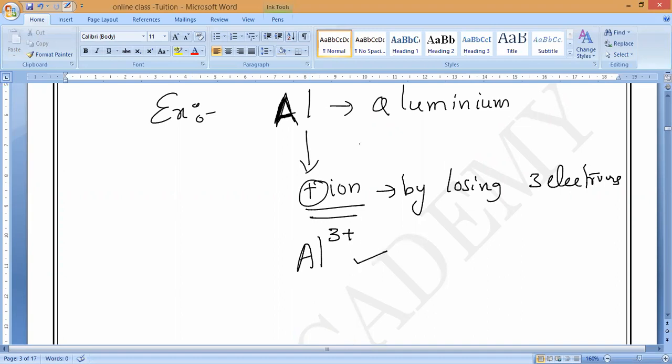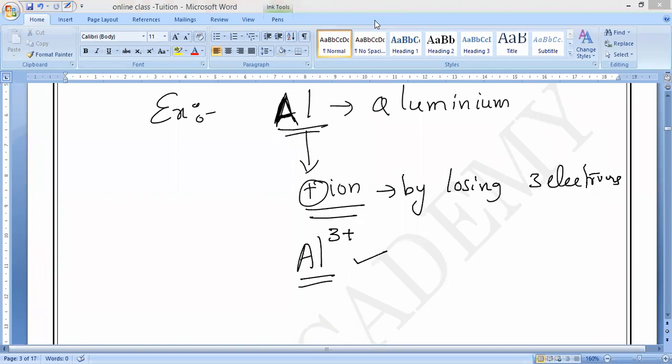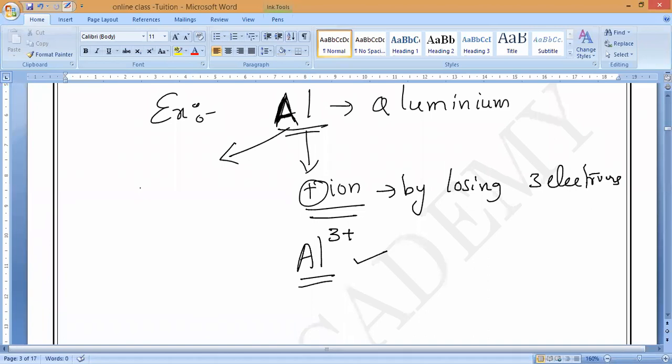What is the difference between Al and Al3 plus? Al3 plus is an ion. Al is a metal, an element, or rather an atom.